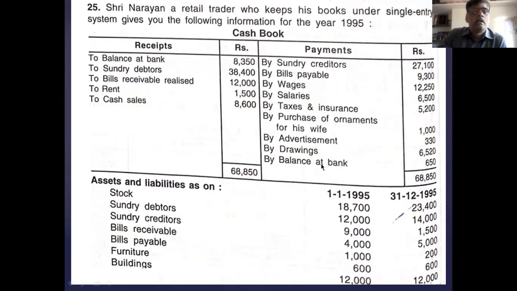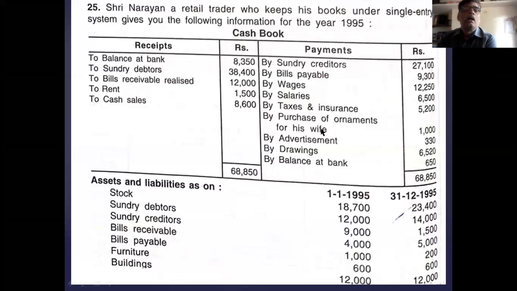Now you see something about the cash transactions or cash balance. I think there is no cash balance in the statement. So I consider that all the transactions are undertaken with the help of the bank only. There is no cash transaction. This is the cash book, and there is no need to prepare the cash book once again.